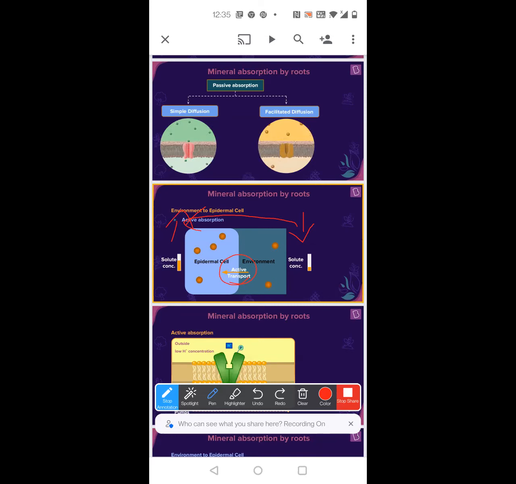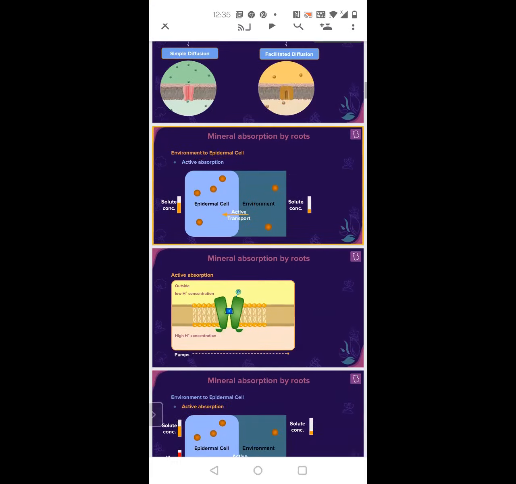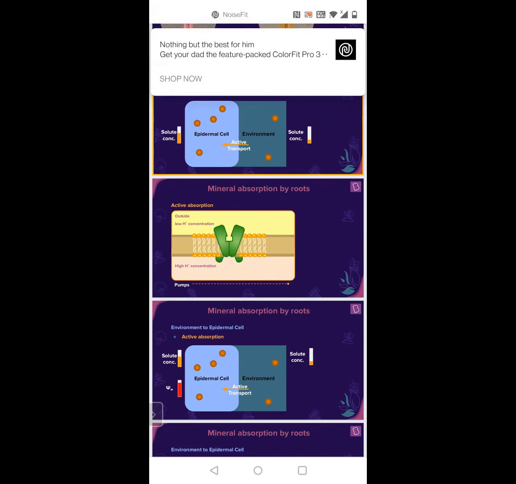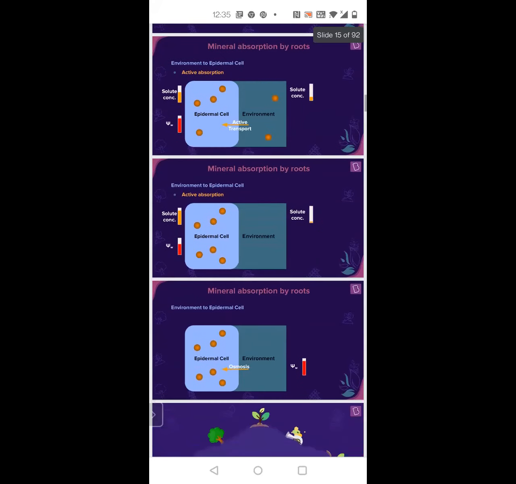So when they ask you in what order mineral absorption happens, it begins with passive transport and then goes to active transport. You understood the reason why active absorption is involved. So how they can ask you is in a sequence, like putting arrows, they can ask how mineral absorption happens. This is one type of question you can get. The first type of absorption is passive absorption, followed by active absorption. This is understood?